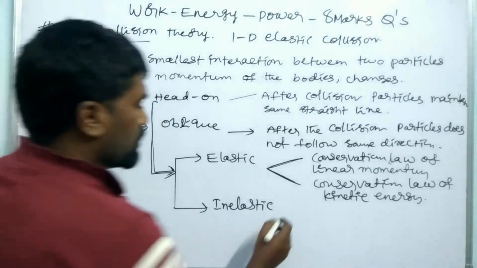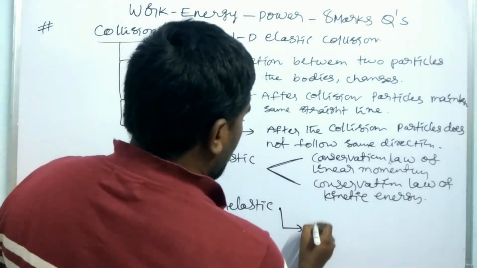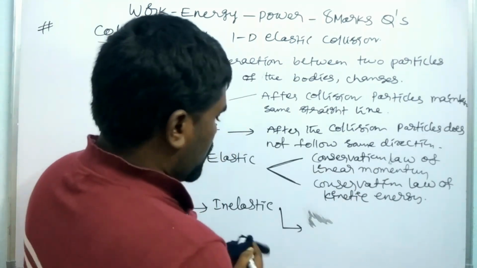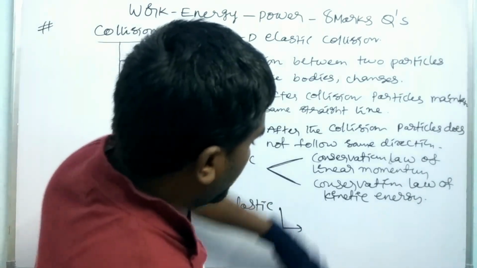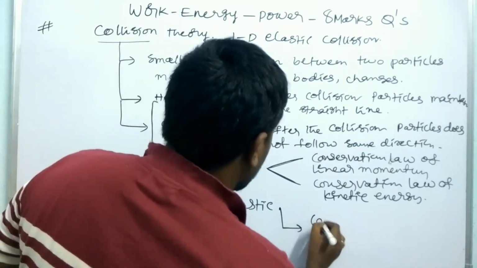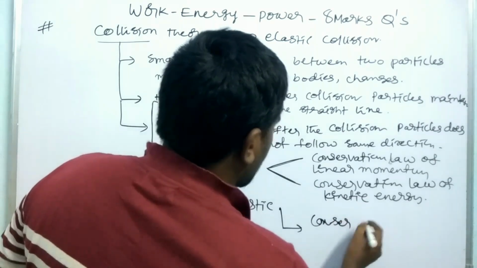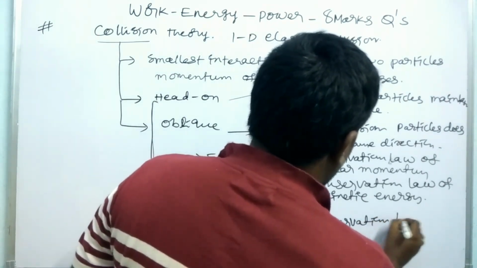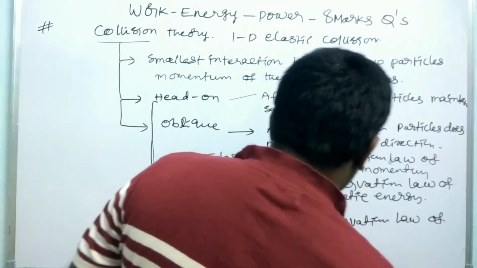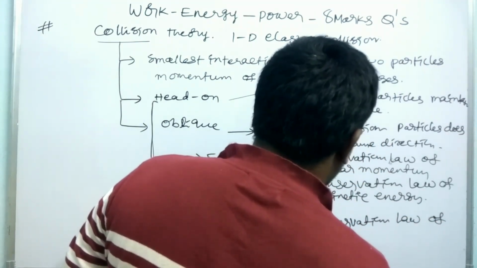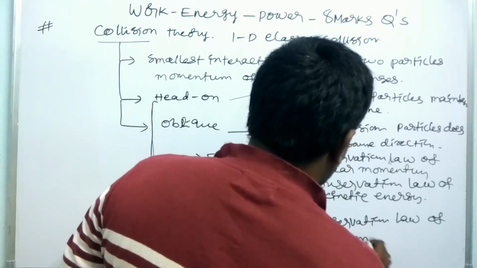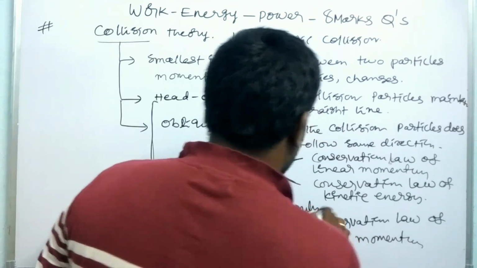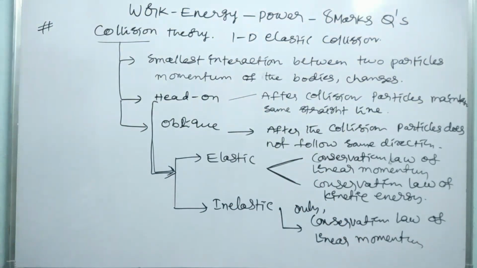But in case of inelastic collision, only the conservation law of linear momentum should be obeyed. Only the conservation law of linear momentum is obeyed.